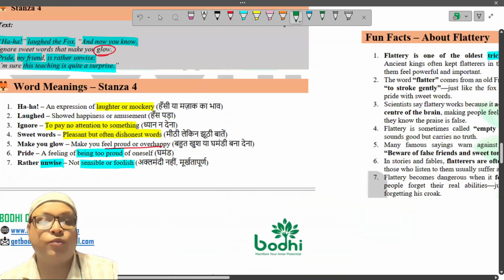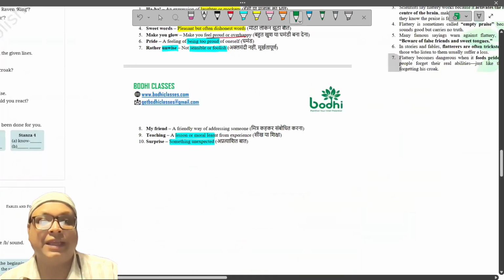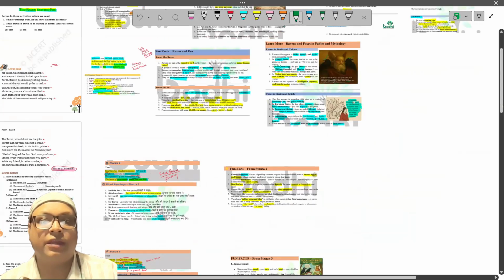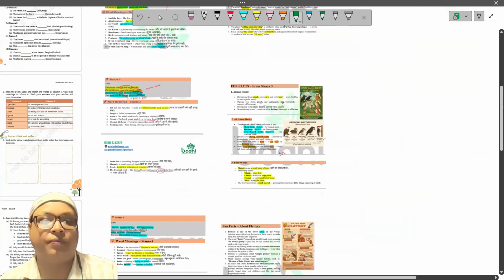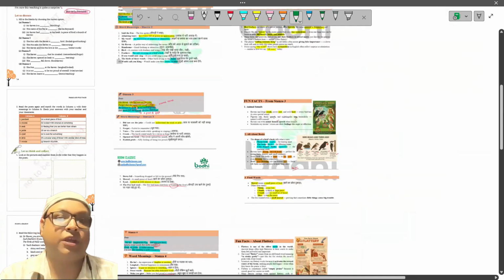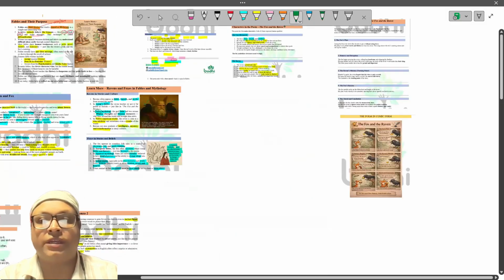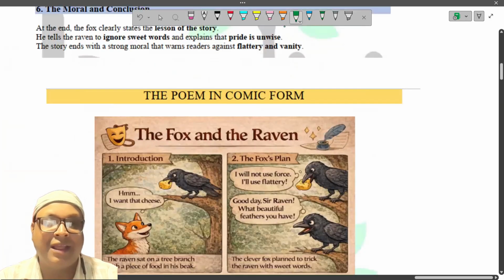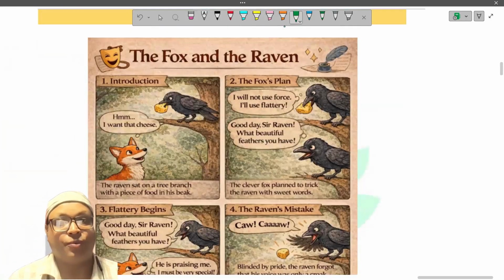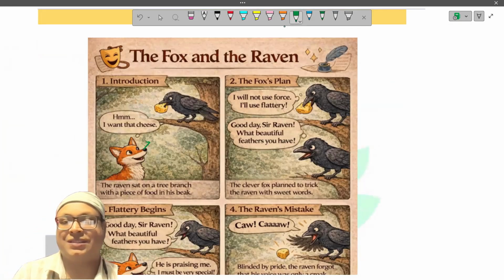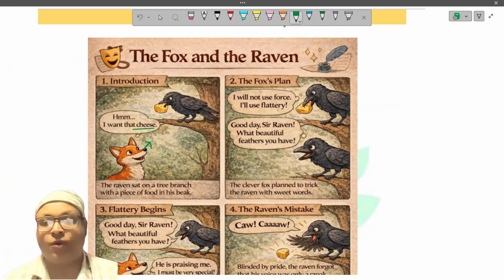And one thing more I have brought for you, the fellows, that's called the whole story in comic form. I hope you will like it. Let me bring you the whole poem, actually, the narrative poem in the comic form. Here it goes. Look at here. The Fox and the Raven in the comic form we have here. First, the fox comes and tells, I want that cheese. He's telling in his mind. And the fox made a plan.